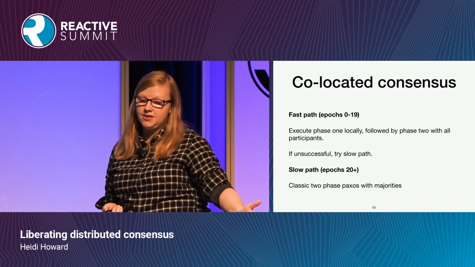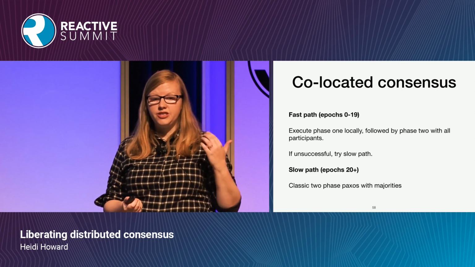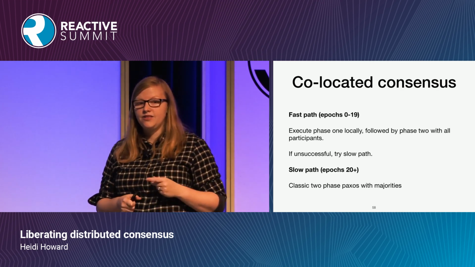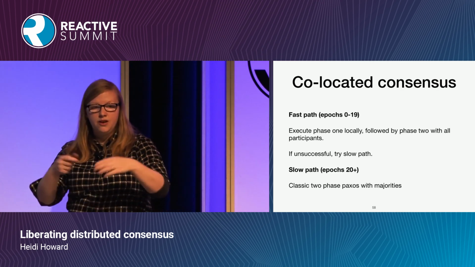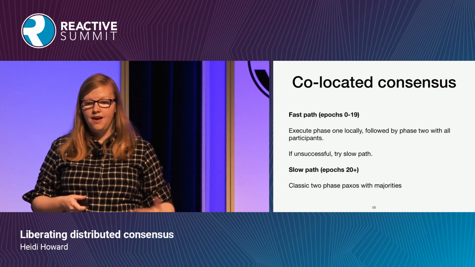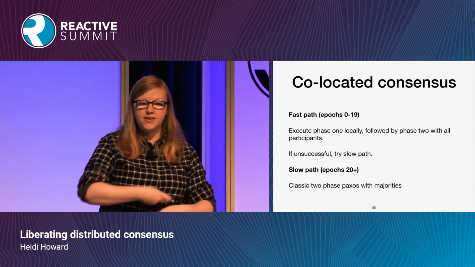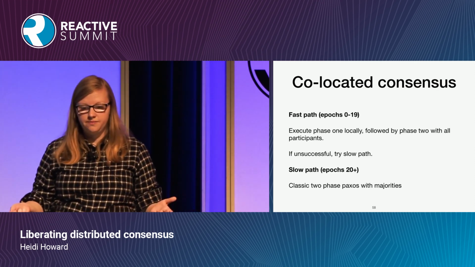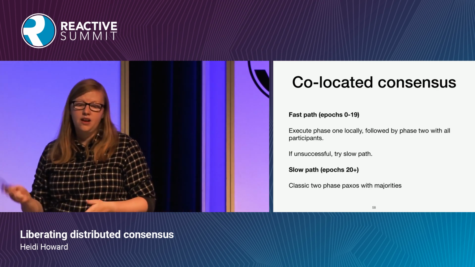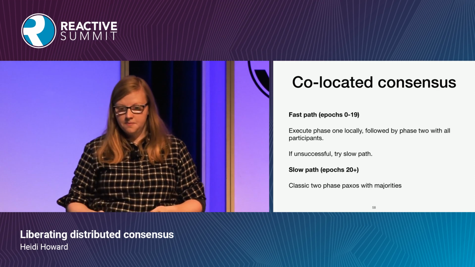They can either take the fast path. This will allow them to reach consensus in just 1 round trip. They do this by executing that first phase of Paxos locally with the server that's on the same node as themselves, and then executing the second phase with all the participants of the system. If this is unsuccessful, for example, if a participant has failed, then the client can fall back to the slow path.